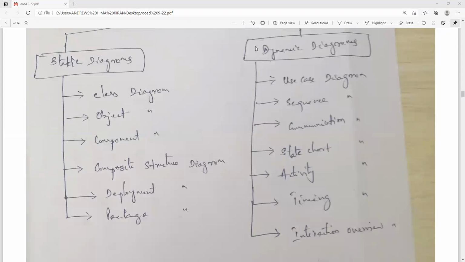Once again, let me say which diagrams we discuss in our syllabus. We will discuss use case, sequence, state chart, which previously I forgot to mention, and activity, class, component, deployment. I'm really sorry. We'll be discussing 7 diagrams in our UML. Previously, I said only 5 diagrams. These are 1, 2, 3, 4, 5, 6, 7. In total, 7 diagrams we will discuss in our syllabus. Now let us see each diagram in particular.